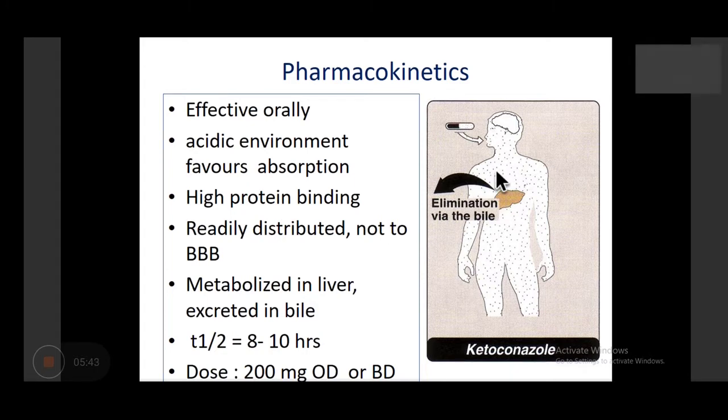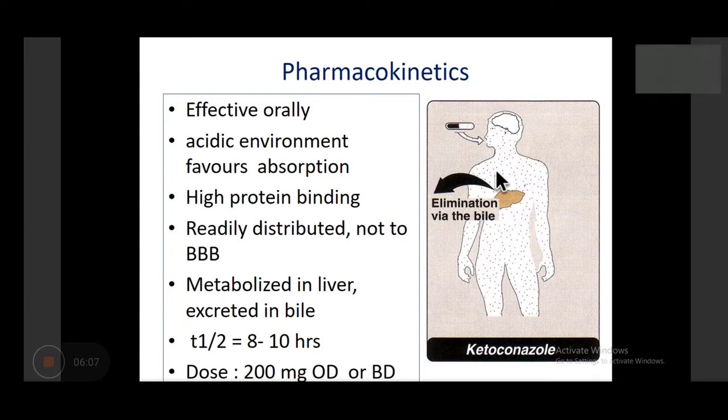Again, pharmacokinetically, it is effective orally, and oral ketoconazole tablets are available. Acidic environment favors its absorption, so antacids should not be used along with it. It also has high plasma protein binding. It does not cross the blood-brain barrier, is metabolized in the liver, and is excreted in bile.